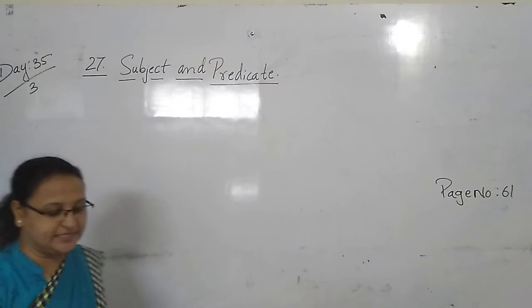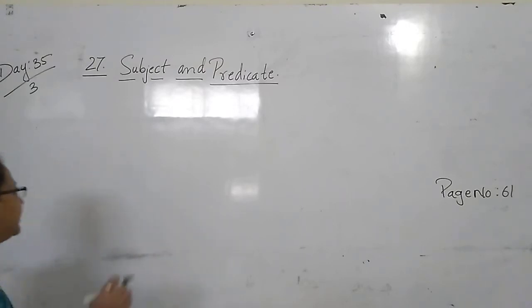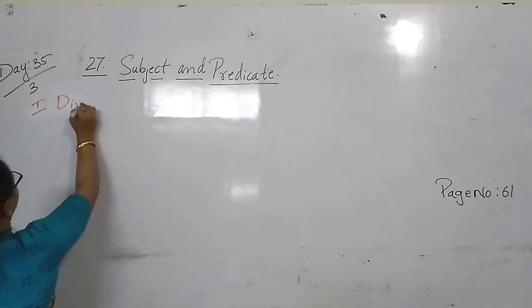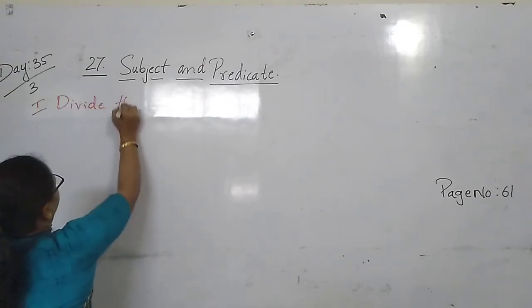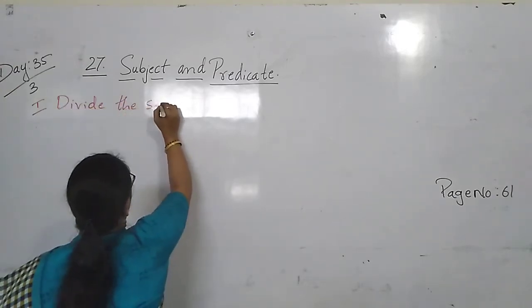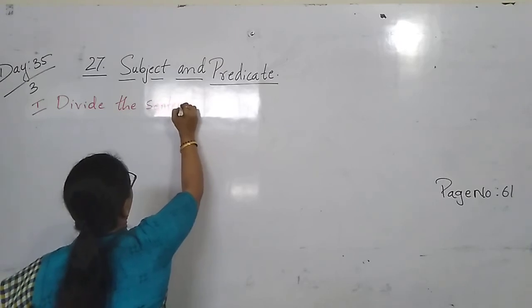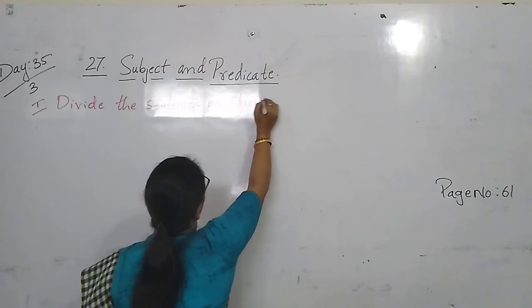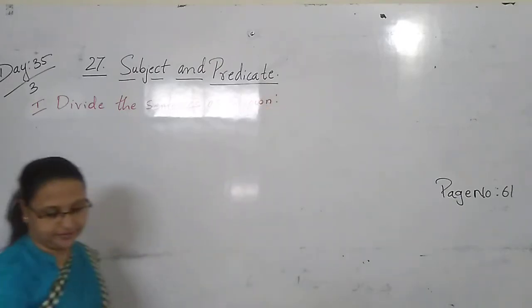Divide the sentences as shown. Already one is done there, children.